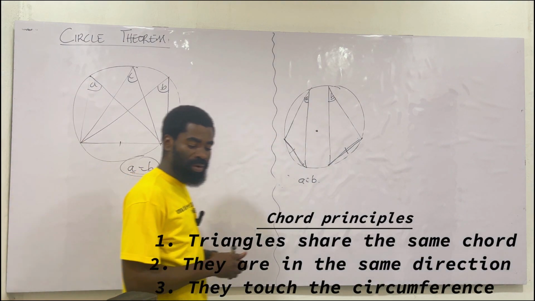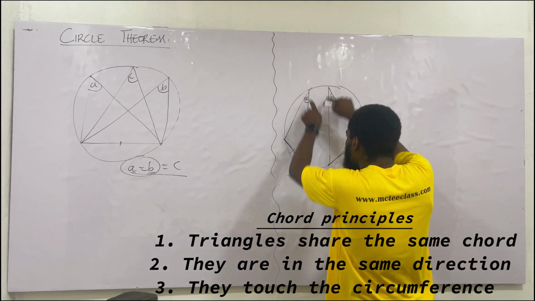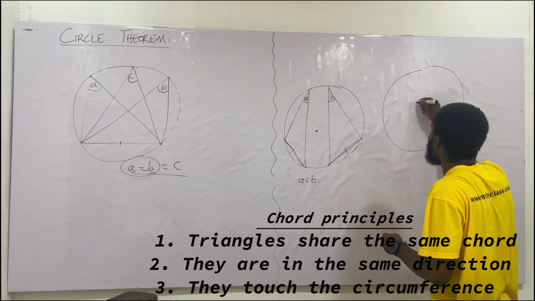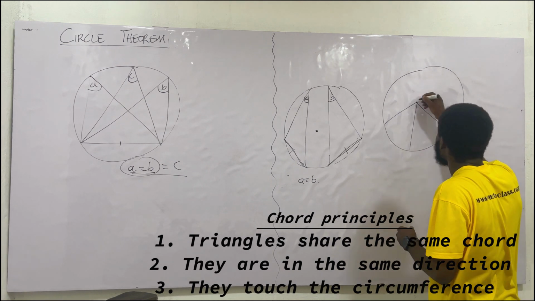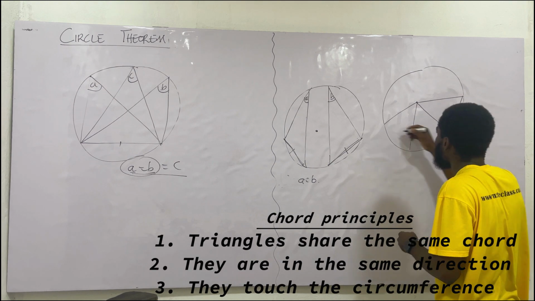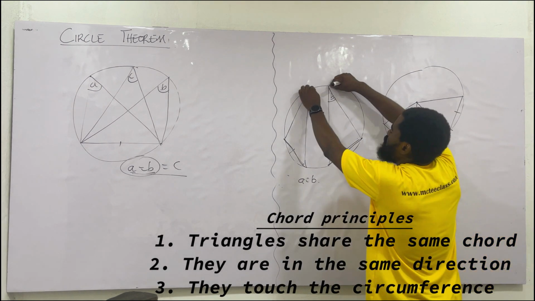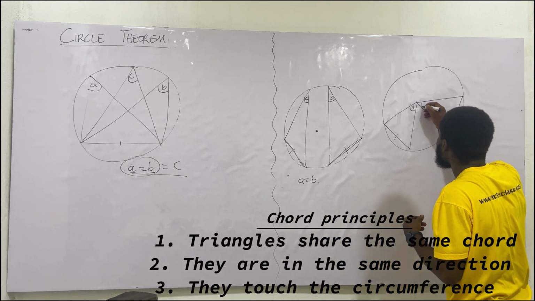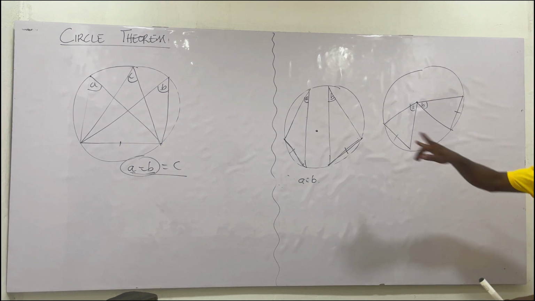Now with this same one, this is what I want to do. I want to move them from the circumference and force them to the center. That means there will be another diagram that will look this way. I'll have this one here, that one there, that one there. Once again, they share a common chord. When I push them to the center, this is A once again. That is what? B. So once again, this and this are what? Equal. So I'm just playing with the first one.